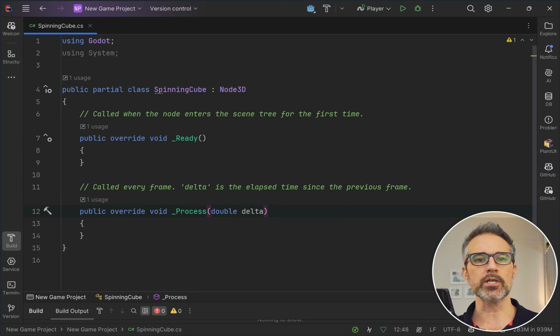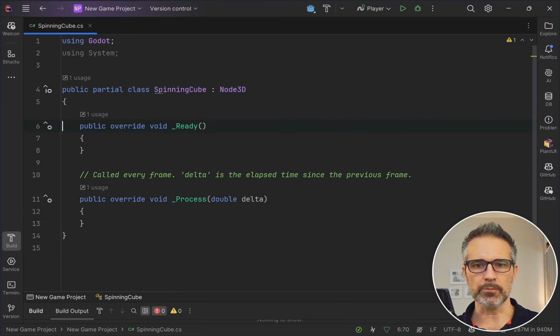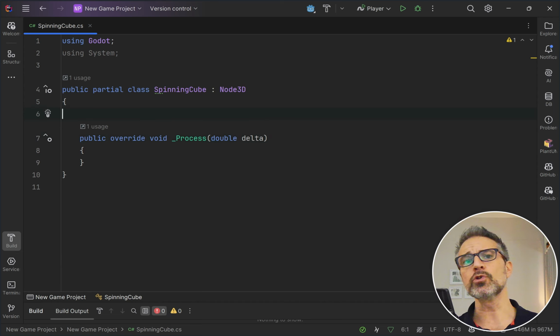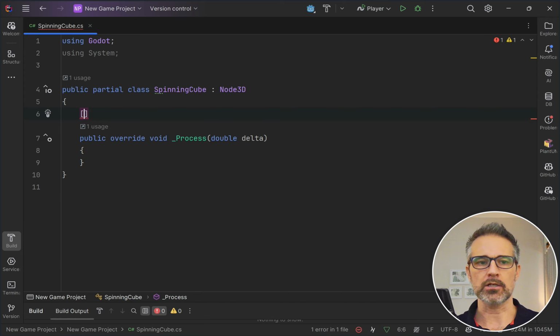So let's see what we can do here. I'm going to delete a little bit of the comments here. So we just have this. And let's just think from a Unity perspective, we would want to create a variable for how fast we should spin. And then in the update loop, we should spin it. Here, I'm going to do something very similar. And in Unity, you have the ability to do a serialized field so that if you want, you could tweak that speed in the inspector. So we'll do the equivalent here, which in Godot is called export.